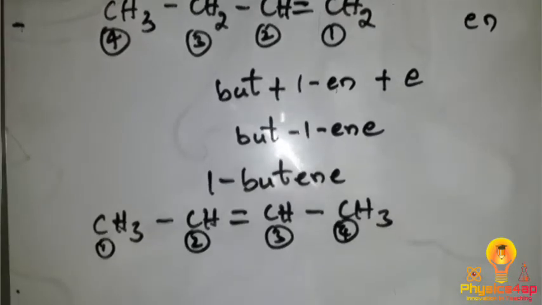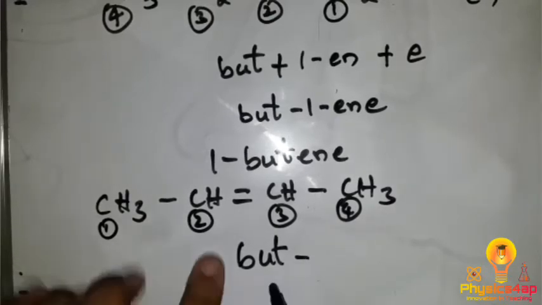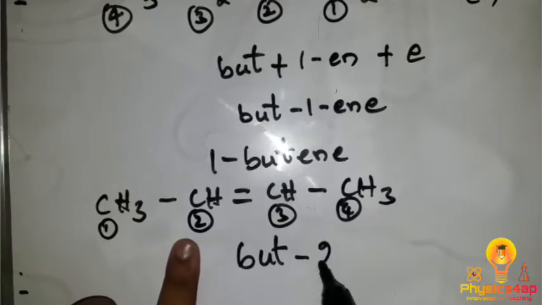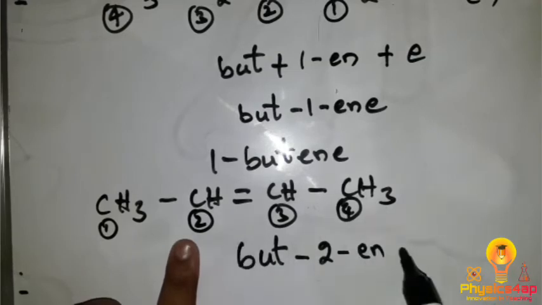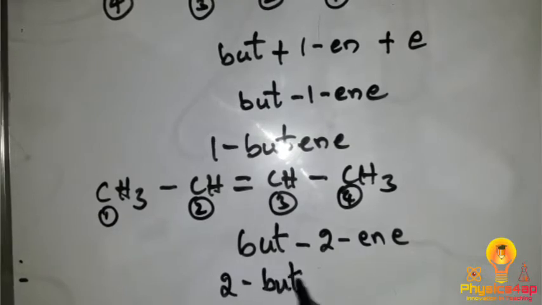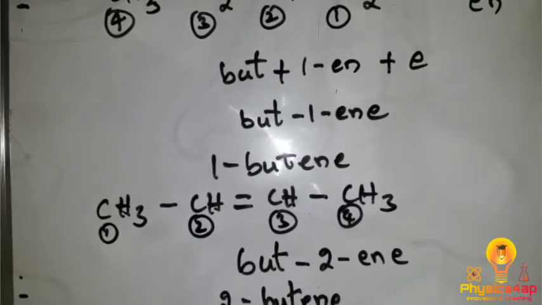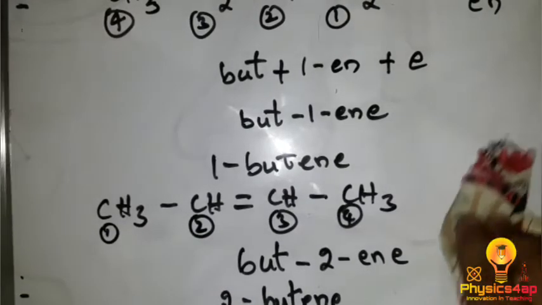So here we have 4 carbons. So 4 carbons we write it as but hyphen, and second position we have a double bond. So 2 hyphen, the double bond we should write it as ene, and all our hydrocarbons we can write it as E, or otherwise you can write it as 2 butene. Why? Because at second position we have a double bond, so we can write it as 2 butene. So this is the way how to give the names when the bonds are present. So let's see what happens if we have a triple bond over here.